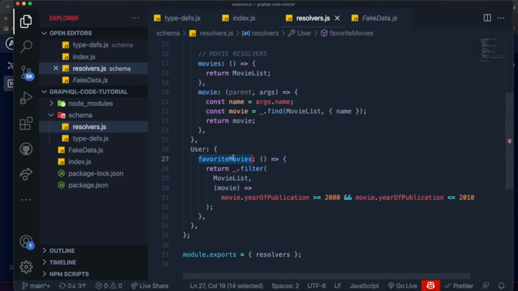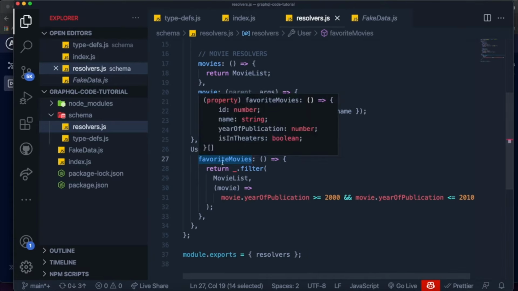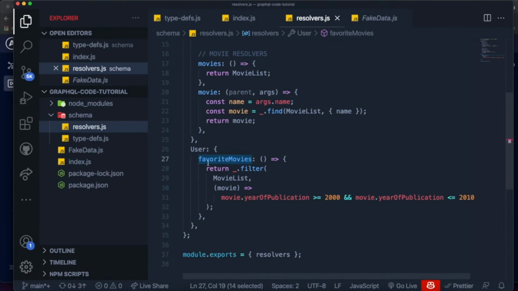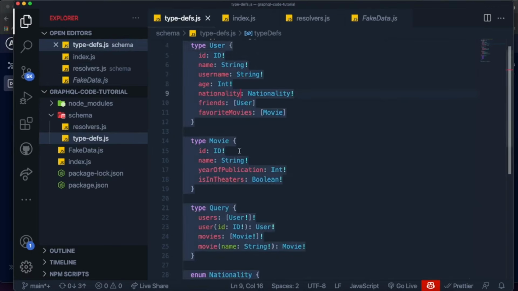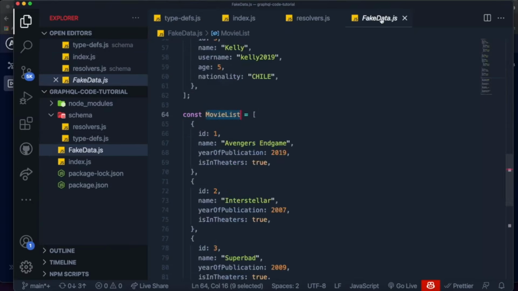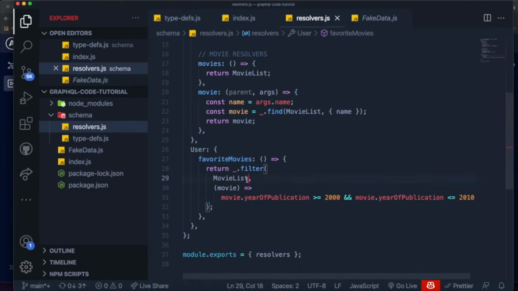But one thing you can do is you can have a separate table inside of your database related to movies, and what you can do is inside of the users table or whatever, you can include a field called favorite movies, and just a list of IDs. And then you can use that to query data from the other table and return it over here.